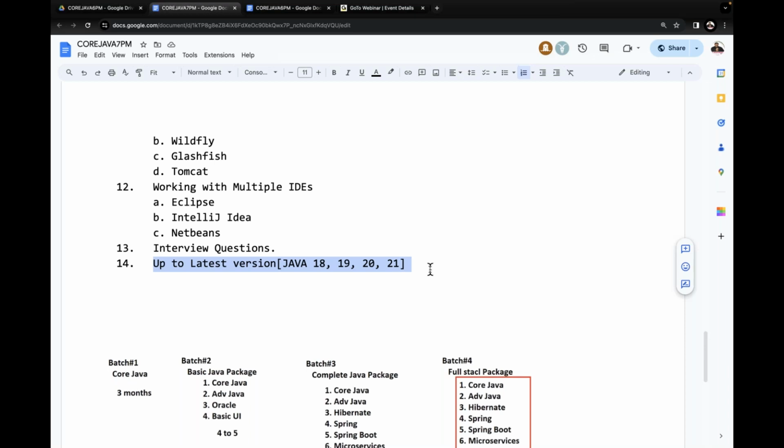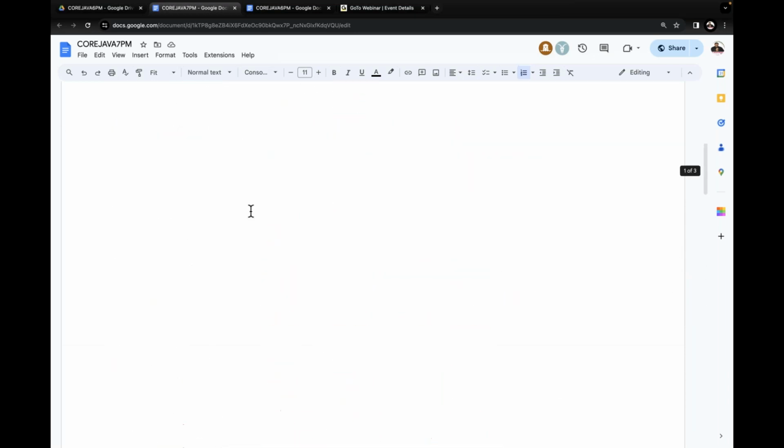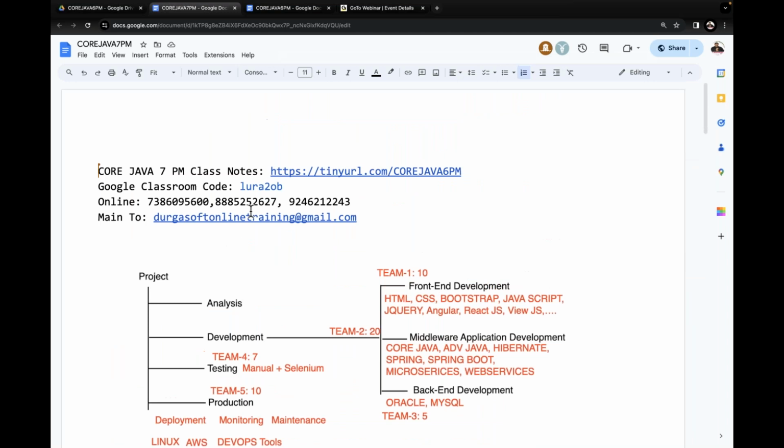Observe carefully. Right, so this is exactly the content we provided. Is that clear? Are all of you getting clarity on this? Today I have given just some introductory part, only a basic overview of all the content. Then from tomorrow onwards, I'm going to start the core Java class directly. Today is only the introduction, an overview and guidelines. From tomorrow onwards, effectively, we are going to start our content.